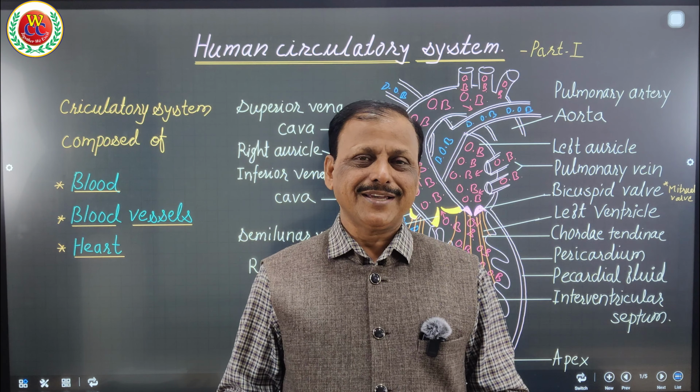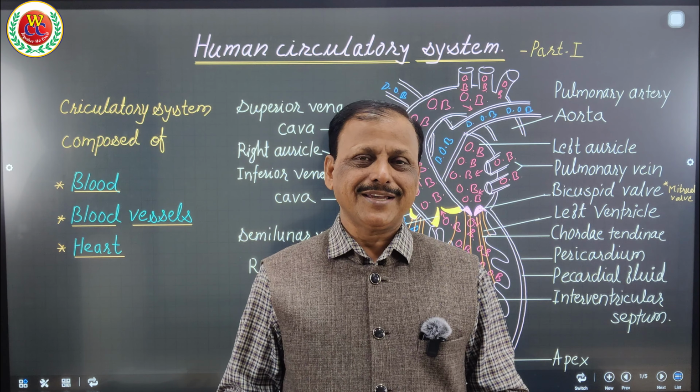Here you can see this heart is tilted slightly towards the left hand side. It is 5 to 6 centimeters away from the central line. You very often hear about the heart being on the left hand side. So when we sleep on the left side, we should not sleep so as to pinch the heart. It should be on the arm, not on the ribs. That is the reason why we very often hear that we should not sleep on the left side of the body.